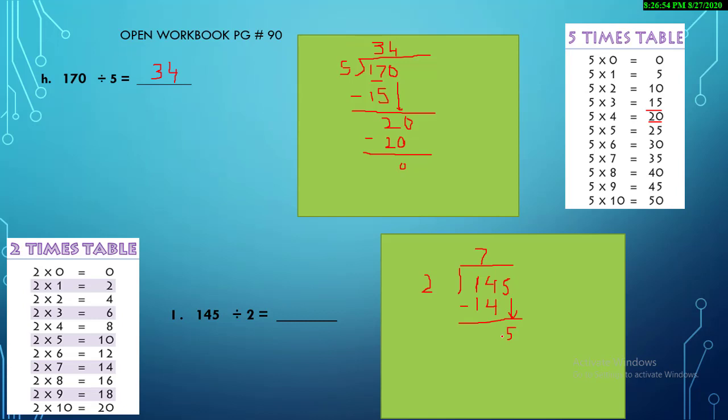Okay, now start reading the 2 times table again. Can you see the answer 5 over here? No. So which number are we going to select? 6 or 4? 2 twos are 4, because 6 is bigger. So you will write down 2 on the top, 4 over here. Sister subtract and see. 5 minus 4, the answer is 1. So our question's answer is 72 and your remainder is 1.